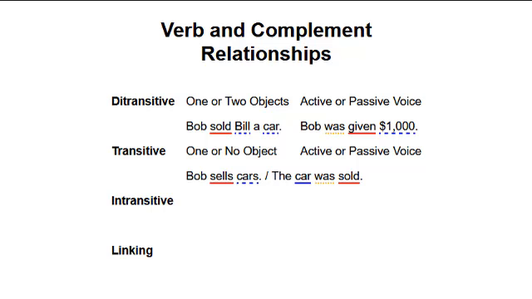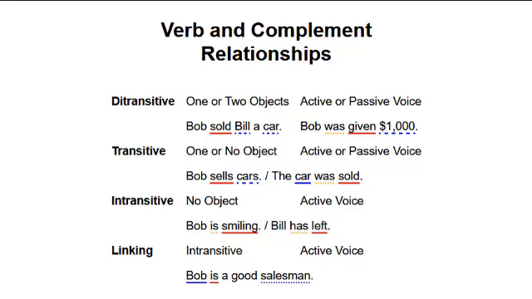An example of the active voice is, Bob sells cars. A passive voice example is, The car was sold. It has no object, but the subject car can be an object of the verb sold. An intransitive verb does not take an object and is always in the active voice. Examples are Bob is smiling and Bill has left.